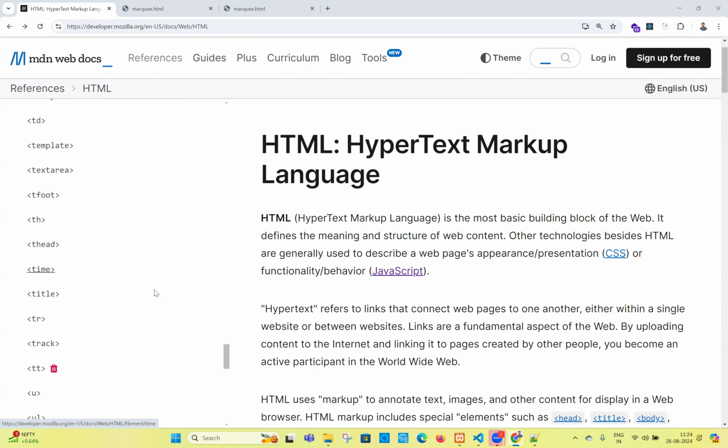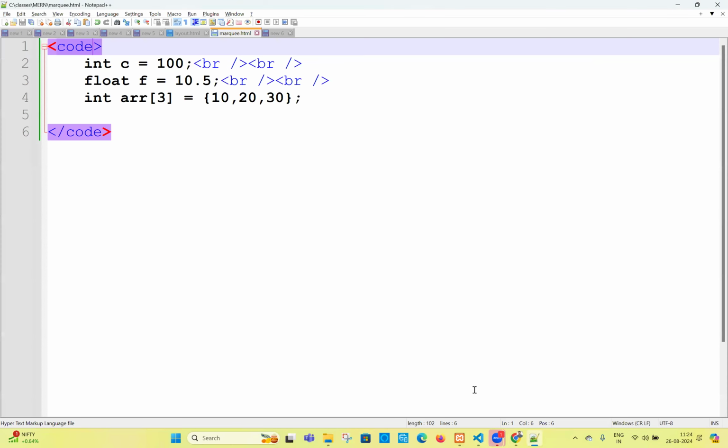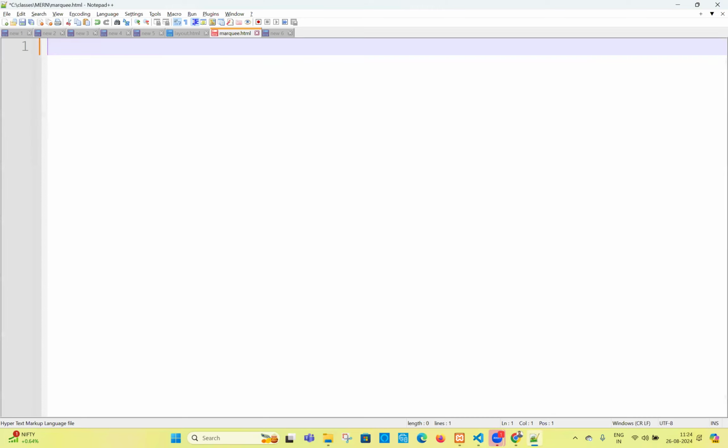I don't know. Let me go there. Come here now. I just want to write the time tag. See, observation is very important, and there is a tag called time. If I write the time tag, will it get the time automatically? Okay, let me run this file. Go to the browser and refresh the browser, and let me see.